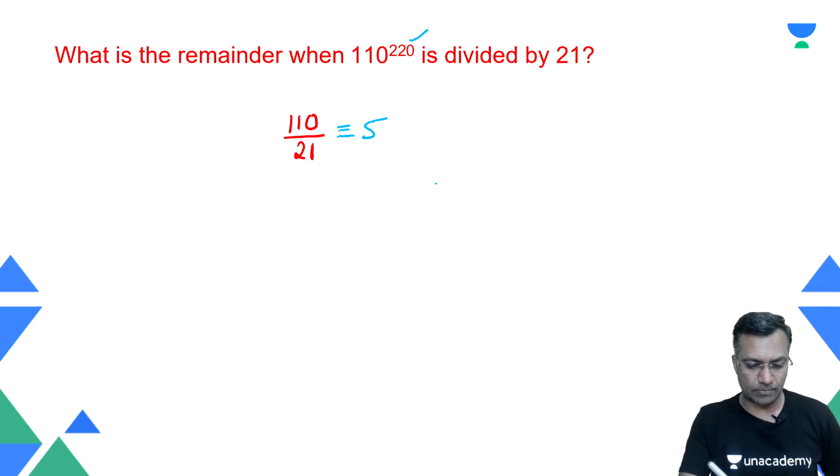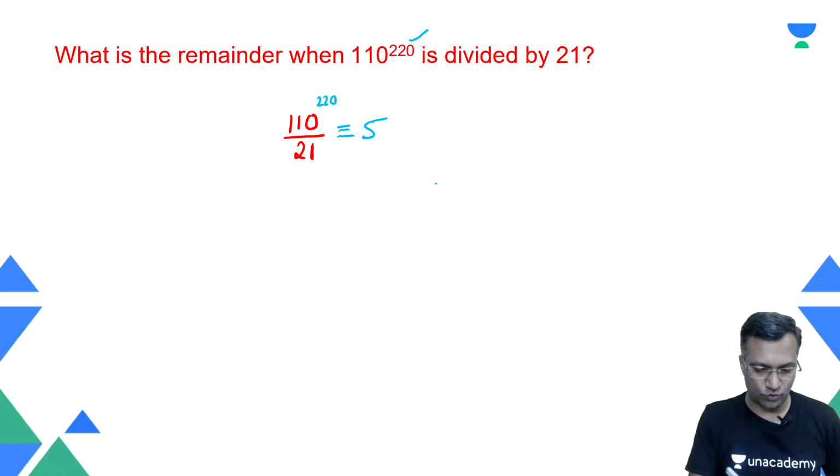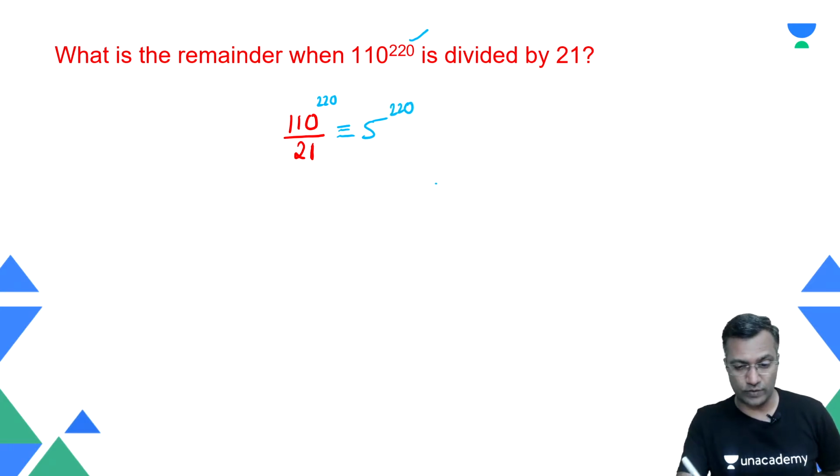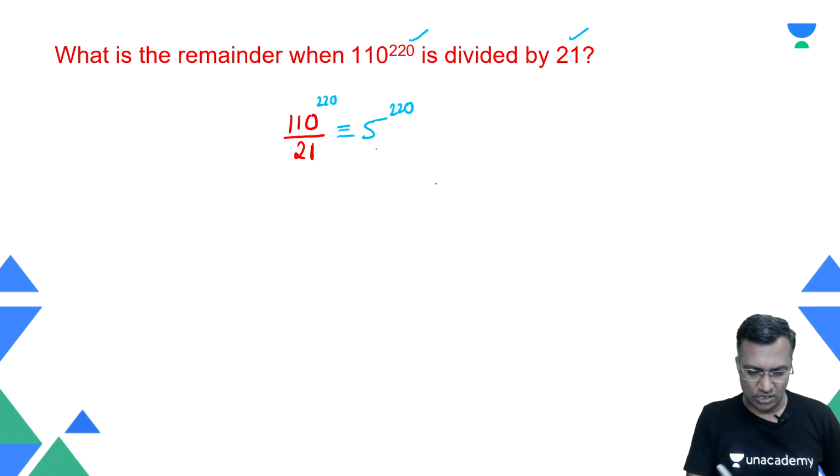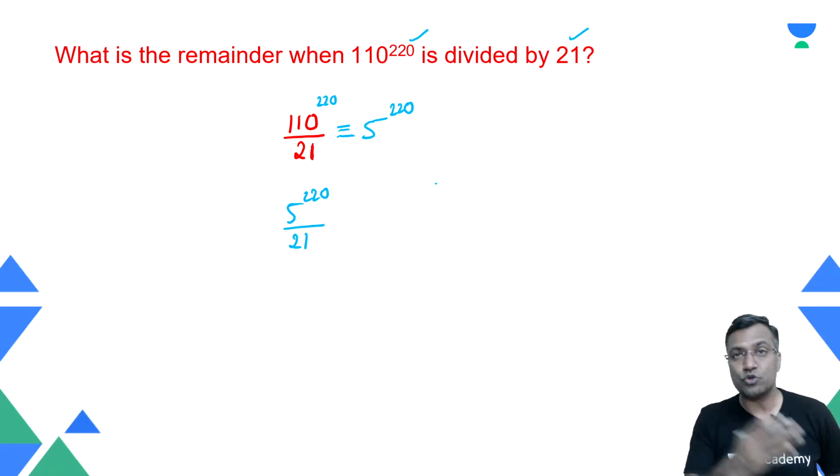All right, but the author says that, man, I didn't ask 110 by 21. I asked 110 raised to power 220. Good. I will raise this to the power 220, then 5 will also be raised to the power 220. Is 5 raised to power 220 greater than 21? Of course, yes. Therefore, you say that, okay, I take this now 5 raised to power 220. I divide this by 21 to figure out the remainder.